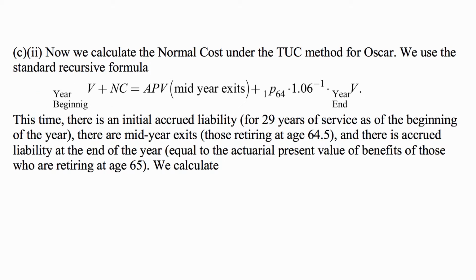For part C, part 2, we calculate now the normal cost under the traditional unit credit method for Oscar. And again, the standard recursive formula. This time there is an initial accrued liability for 29 years of service as of the beginning of the year. There are mid-year exits. Those retiring at age 64.5 are actually accounting for the probability retiring at age 64.5, which is 1/2. And there is accrued liability at the end of the year equal to the present value of benefits of those who are retiring at age 65 in the context of Oscar's.